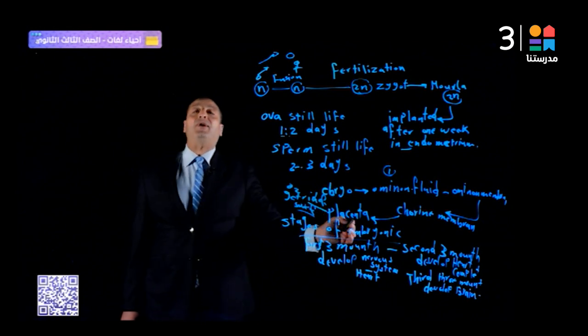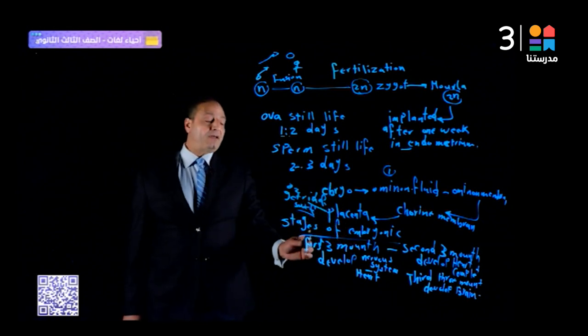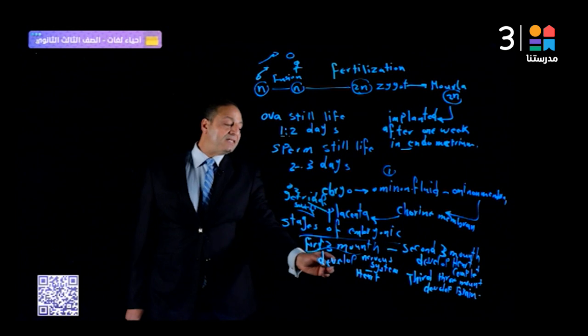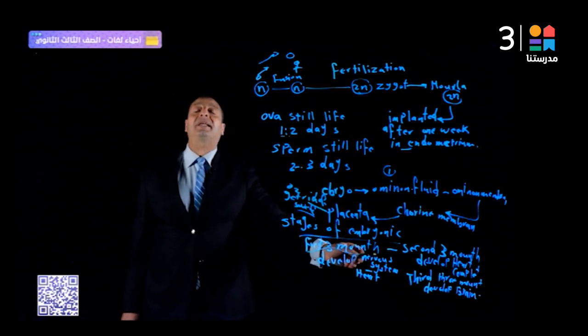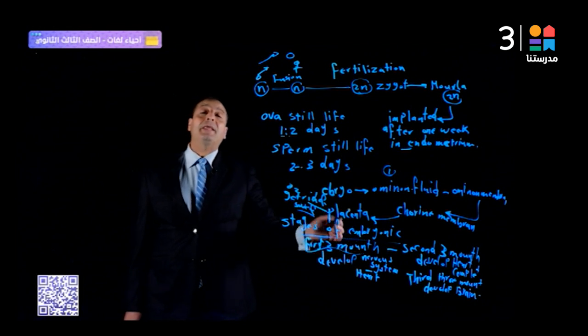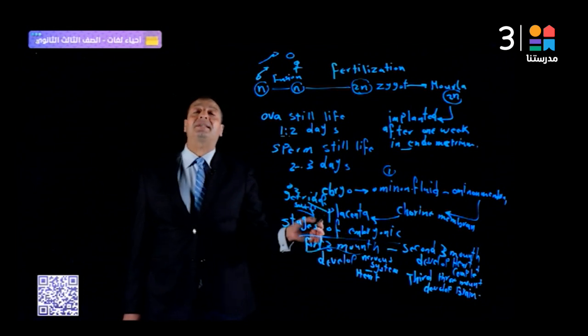The embryonic stage is divided into 3 stages. In the first 3 months, the nervous system and the heart develop, and the hand and the eye differentiate. After 6 weeks, the testis is formed in males.